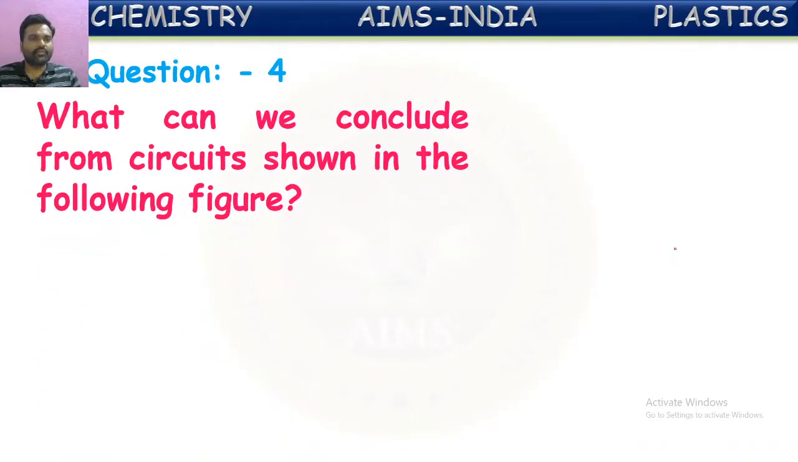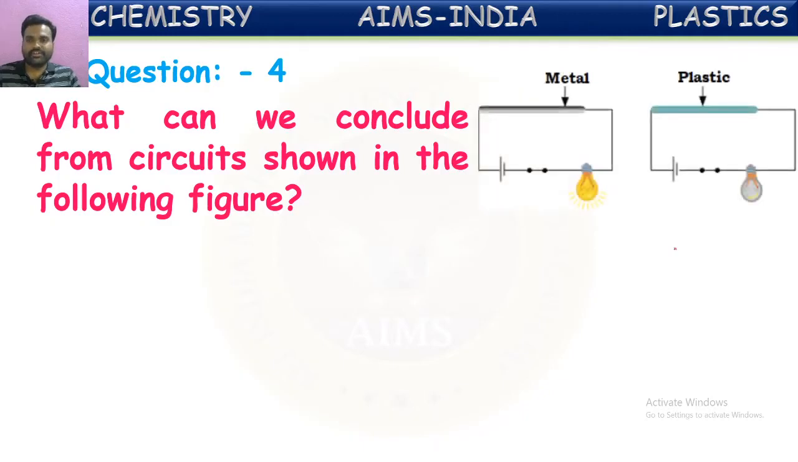What can we conclude from the circuits shown in the following figure? See here, the two circuits are shown. In one circuit, the bulb is glowing. In the other circuit, the bulb is not glowing. If you observe, in one circuit a metallic object is used to close the circuit. In the second circuit, a plastic object is used for closing the circuit. So in the circuit in which a metallic object is used, the bulb glows. In the circuit where a plastic object is used, the bulb does not glow.